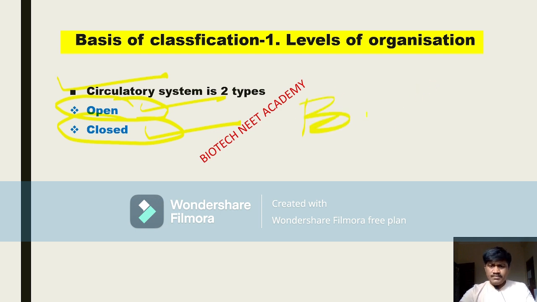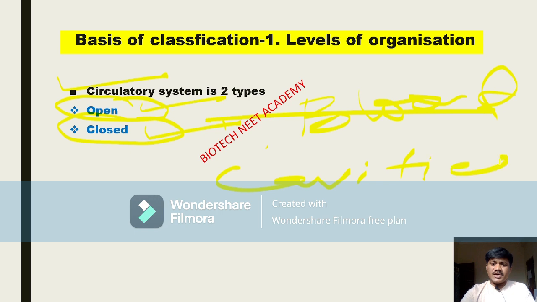Blood travels in the body cavities. Okay, blood travels in what? Where, beta? Blood travels in the cavities, the sinuses. So that is why such a type of circulatory system is called the open type of circulatory system. If the blood travels in closed vessels, then it is called what? Closed type of circulatory system.